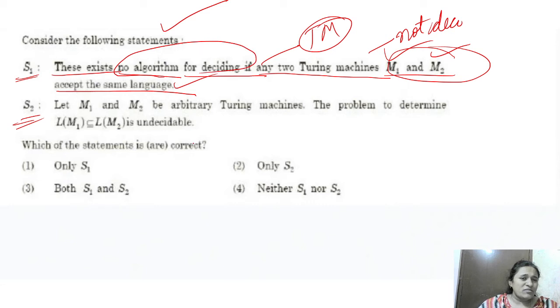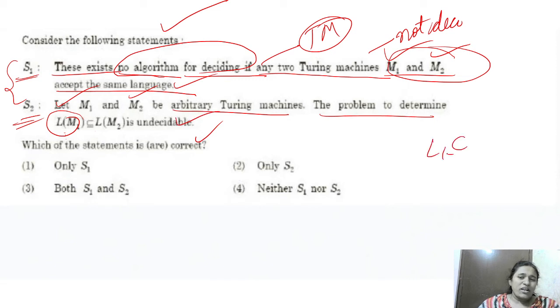We have to tell which of these two statements is correct or which statement is wrong. Let M1 and M2 be arbitrary Turing machines. The problem is to determine whether the language of machine 1 is a subset of the language of machine 2, that is, is L1 a subset of L2?